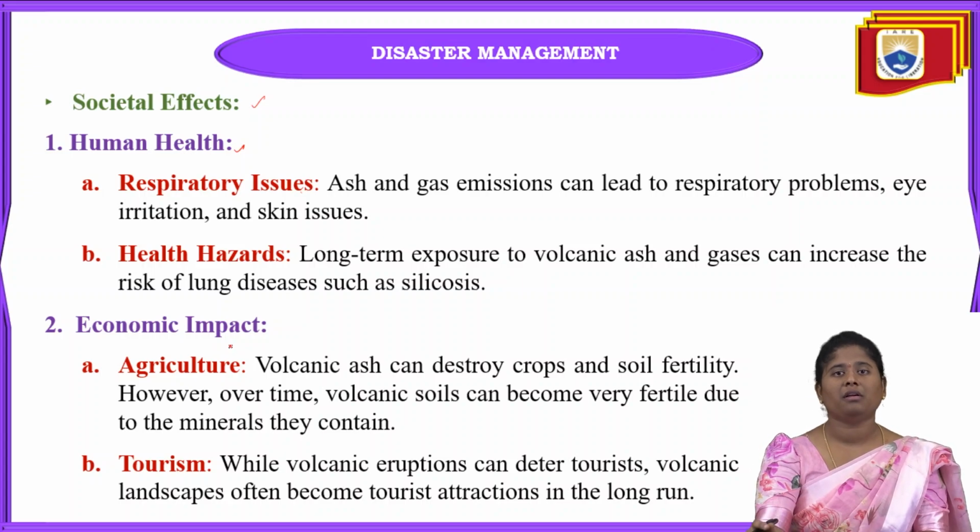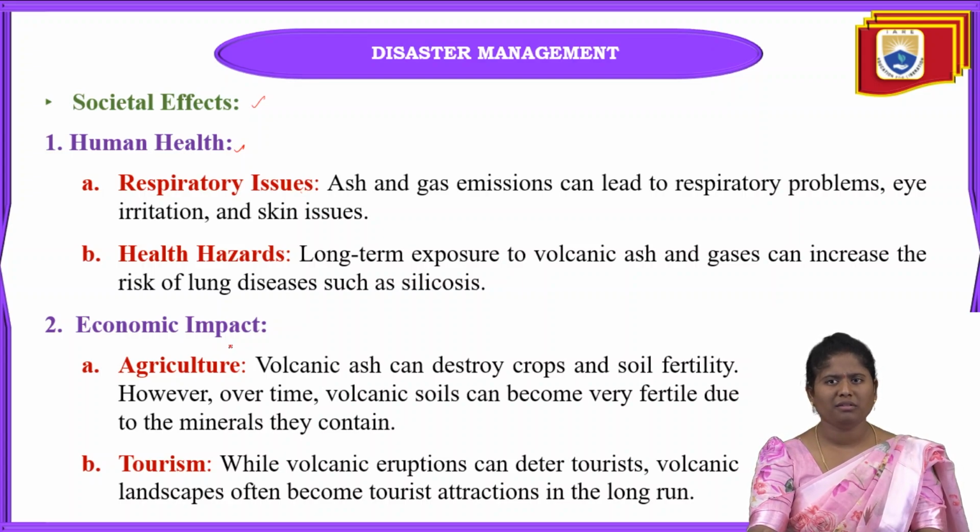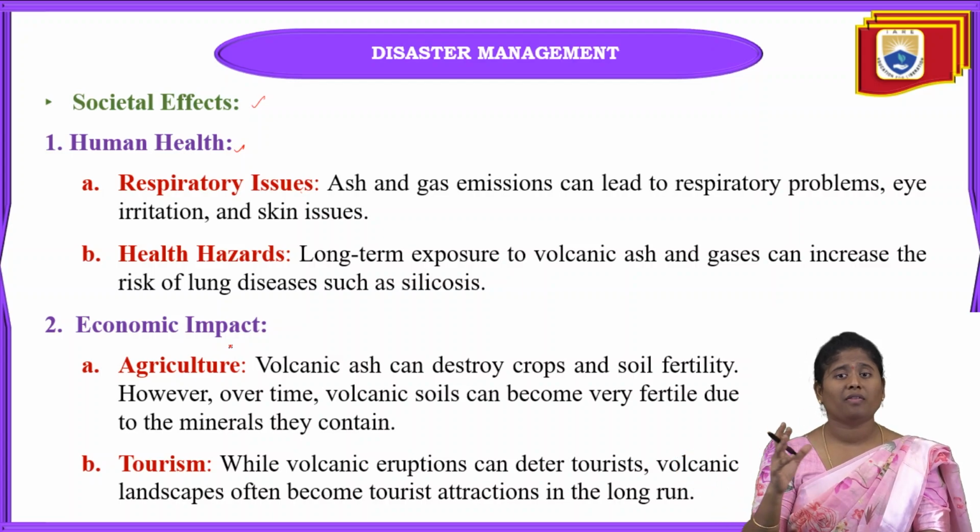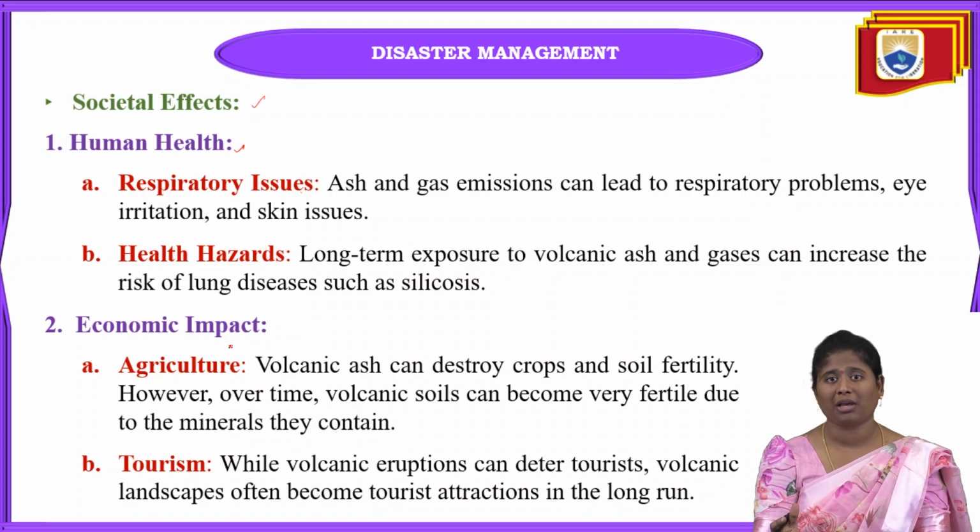Okay. Next one is economical impact. When volcanoes erupt in some regions, the lava will flow through its path. After it cools down, that path will have very rare minerals. At that time that can be very useful, but it can sometimes also have a negative impact on agriculture. Why?